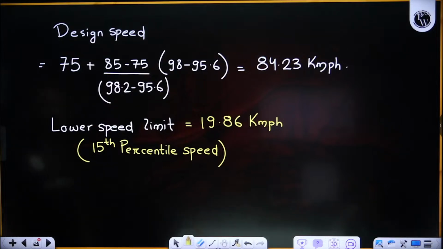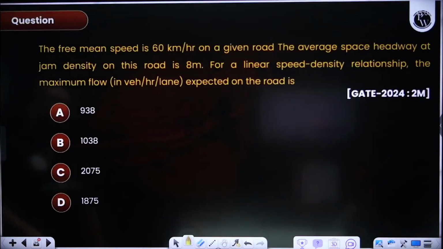Next, let us go to the next question. The 2024, 2 marks question, easy question. Please solve this question.